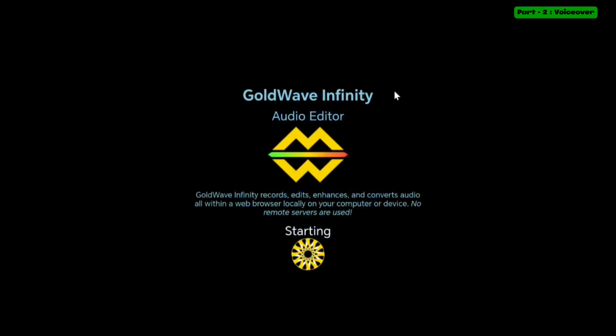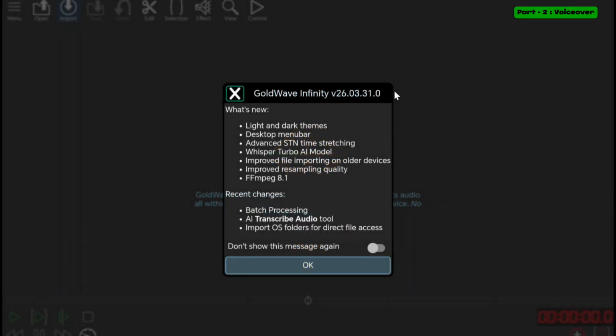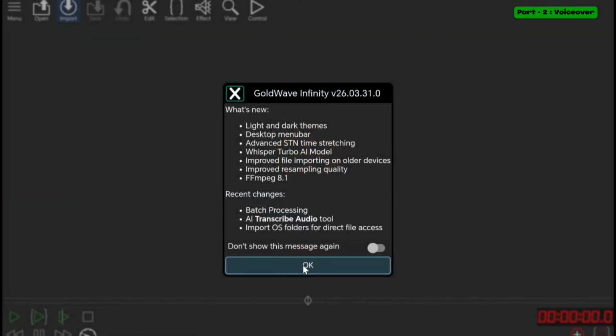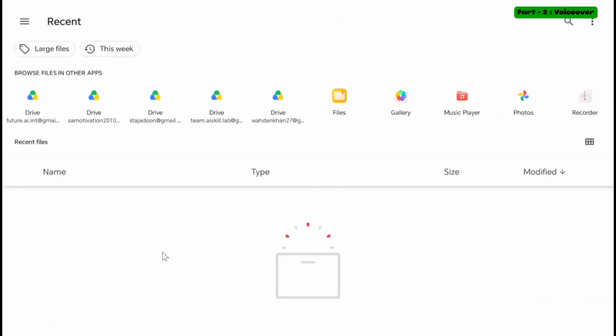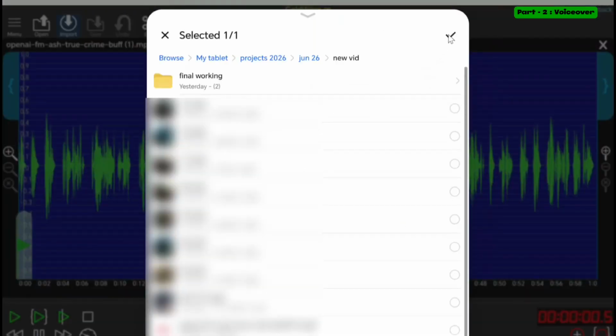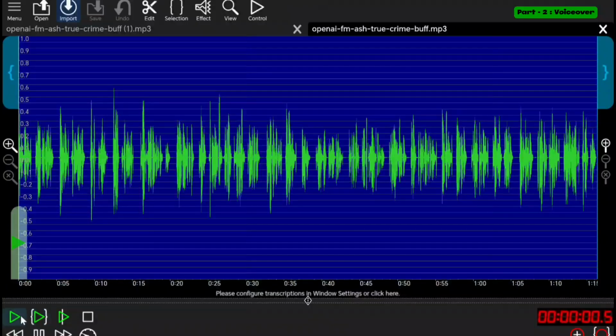However, in today's video, we will focus only on silence reduction, which will automatically remove unnecessary silent gaps from our audio. Once downloaded, open the app, go to the Import option, and import your audio file. You can see large and unnecessary gaps in the audio.